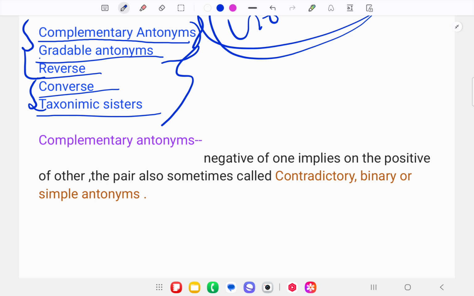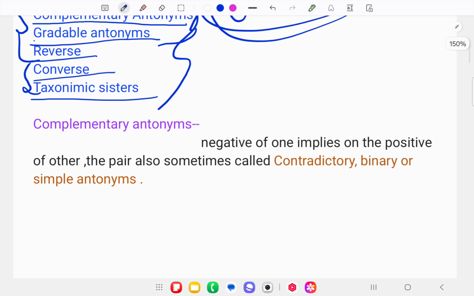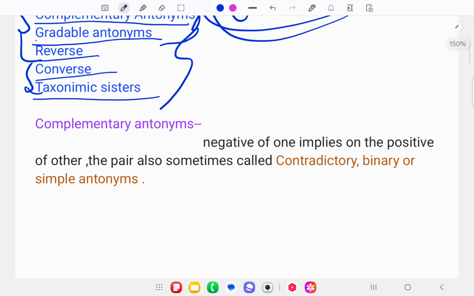Let's talk about what complementary antonyms are. Complementary antonym means a relationship between words such that the negative of one implies the positive of the other.